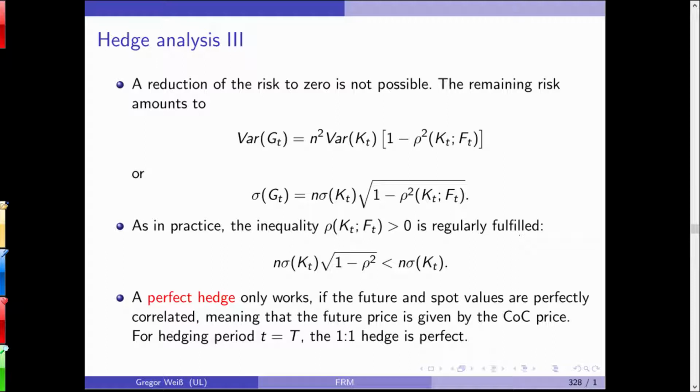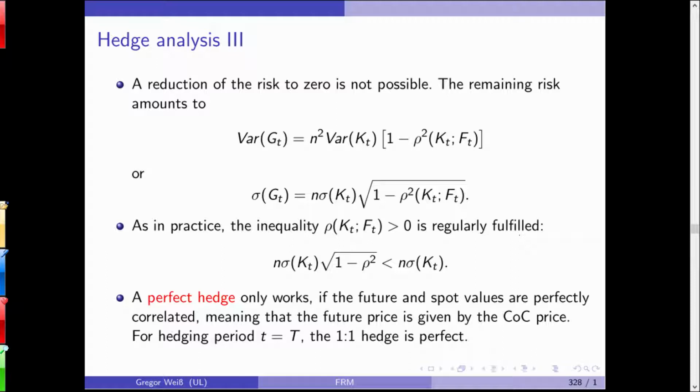What does this mean? N times the volatility of the spot price is more or less the risk of n underlyings. And on the left hand side you can see that the volatility of the hedged position is always smaller than the volatility of the initial n underlyings.